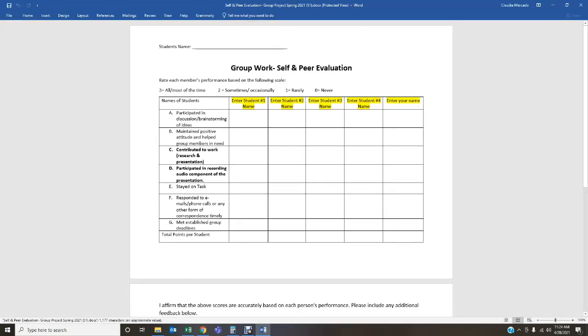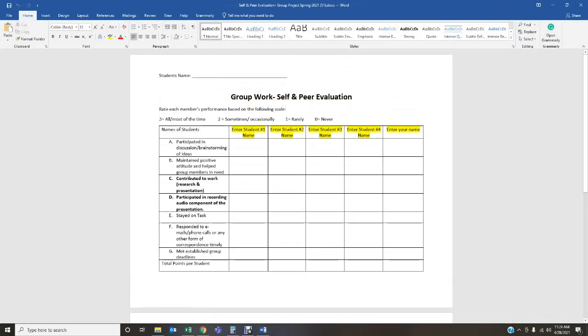Okay. At the top where it says student's name, you're going to put your name. Your name. And then you are going to fill in the rest.